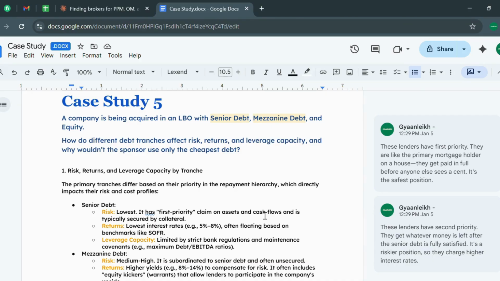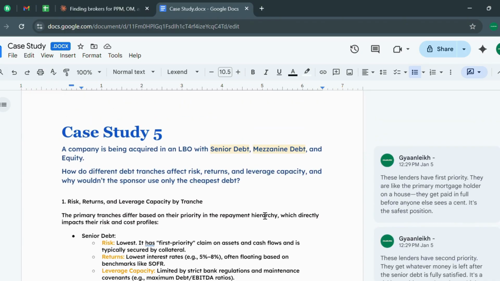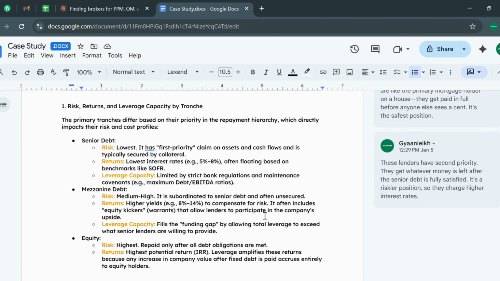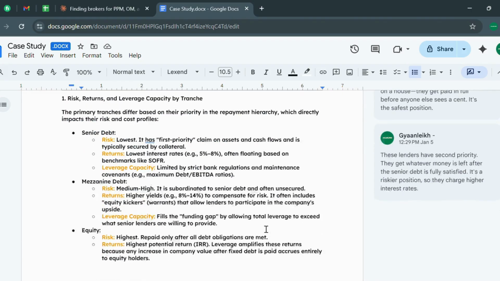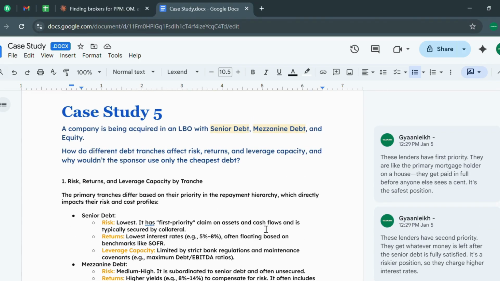So first, let us understand what senior debt, mezzanine debt, and equity are. Senior debt is the lender's first priority. They are like the primary mortgage holder on a house. They get paid in full before anyone else sees a cent. It's the safest position. Second, the lenders with second priority are the mezzanine debt. They get whatever money is left after the senior debt is fully satisfied. It is the riskier position, so they charge a higher interest rate. And lastly, equity, we all know it is ownership capital and they get paid last.